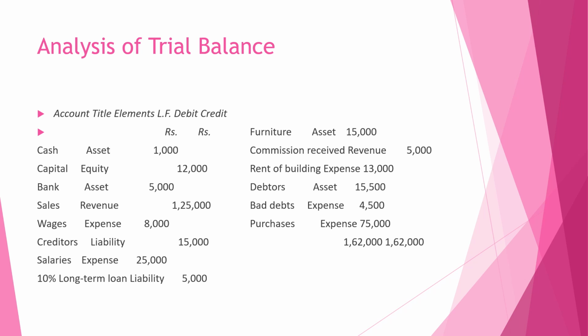Furniture is an asset, commission receipt is revenue, rent of building is an expenditure, debtor is an asset, bad debts is an expenditure, purchase is an expense. So here we can understand better the different types of items which are spent in running the business.